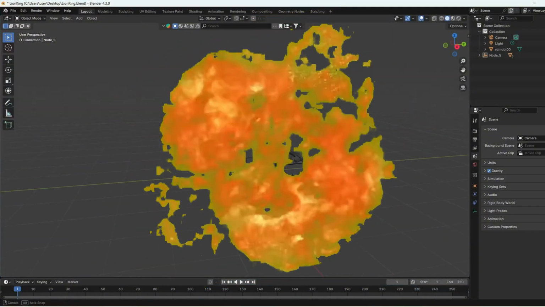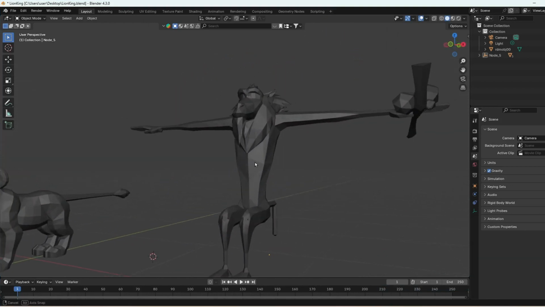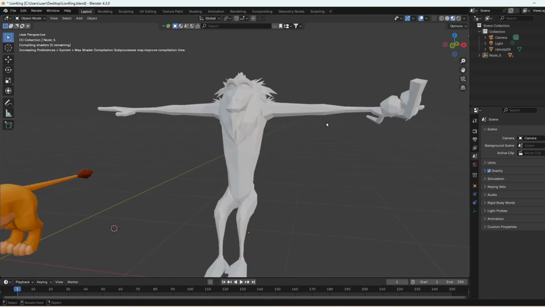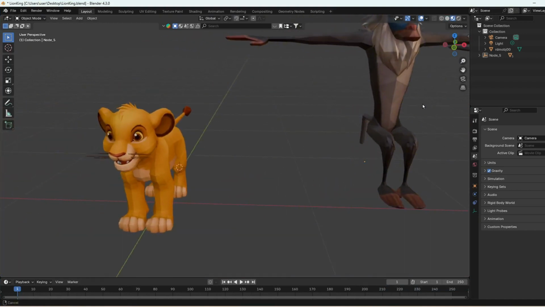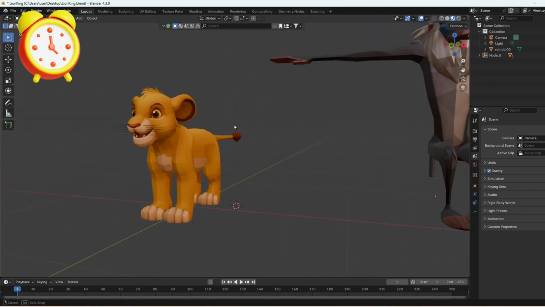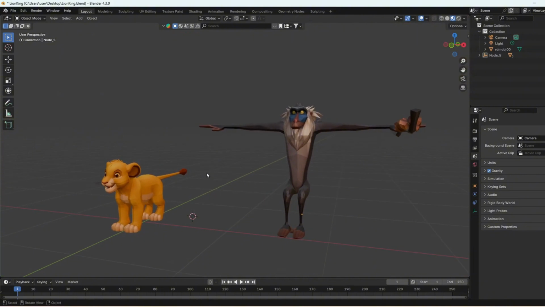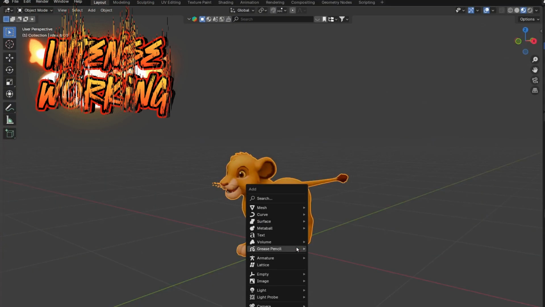As soon as I imported these 2 models, I noticed a big problem. These 2 models were not rigged. I had to do it myself. So as I saw the time was ticking, I was like, I have to do it super fast. So I went straight to work.